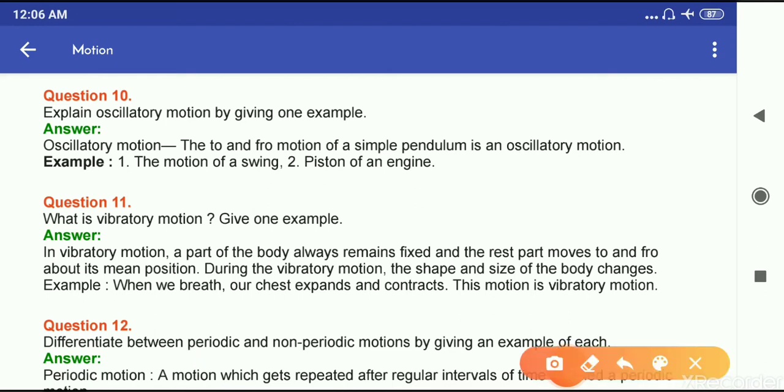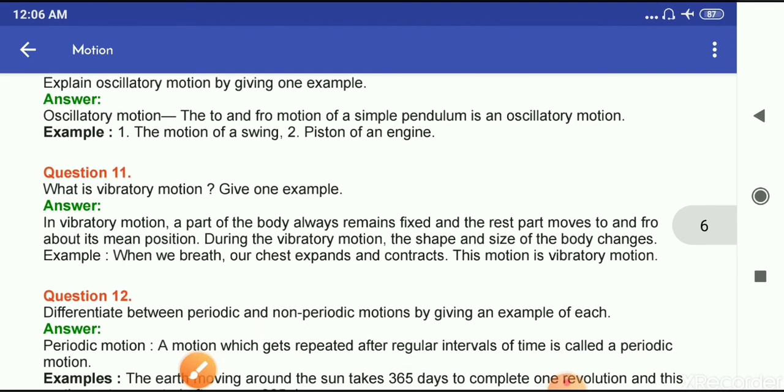Question number 10. Explain oscillatory motion by giving one example. Oscillatory motion: the to and fro motion of a simple pendulum is an oscillatory motion. For example, the motion of a swing, the piston of an engine. So these are the examples of oscillatory motion.